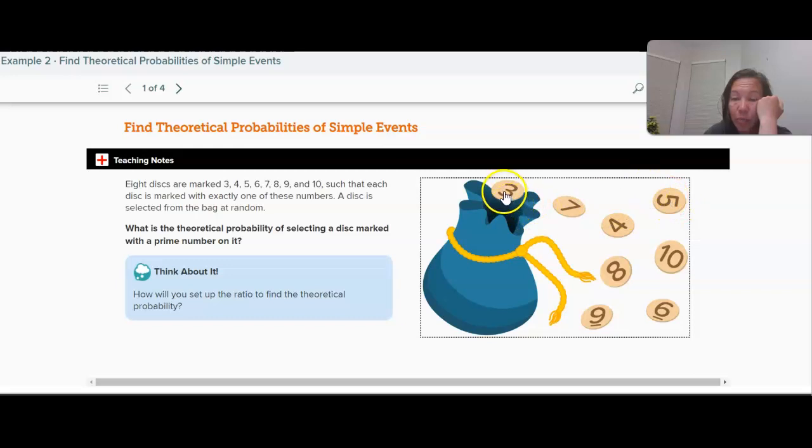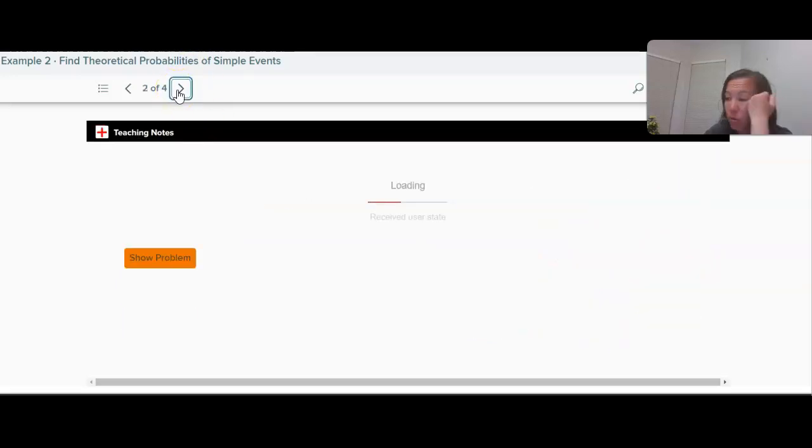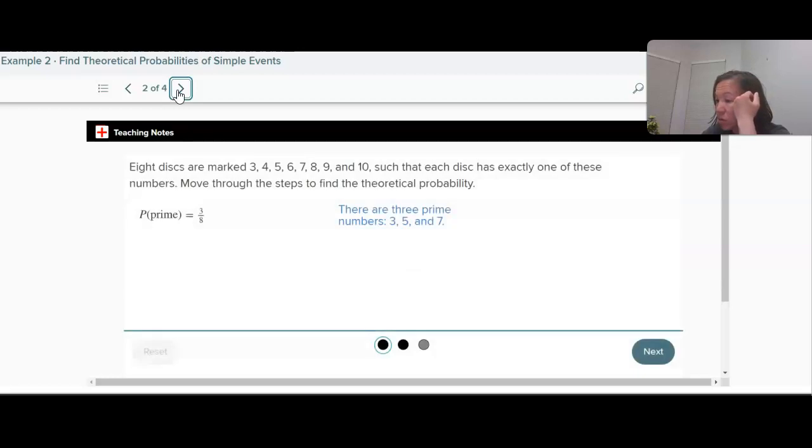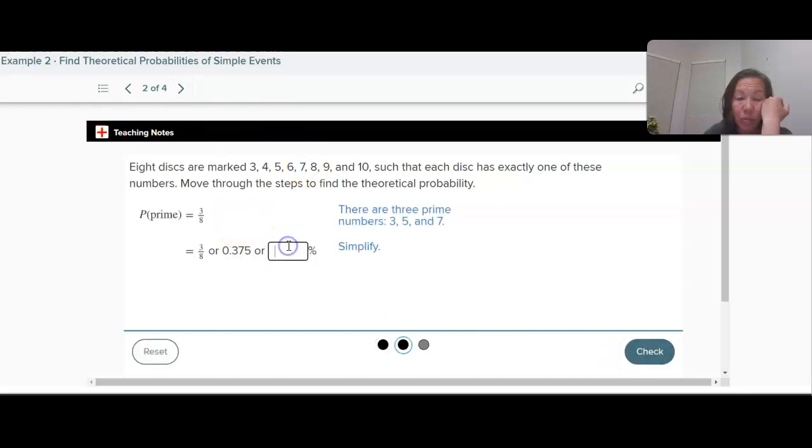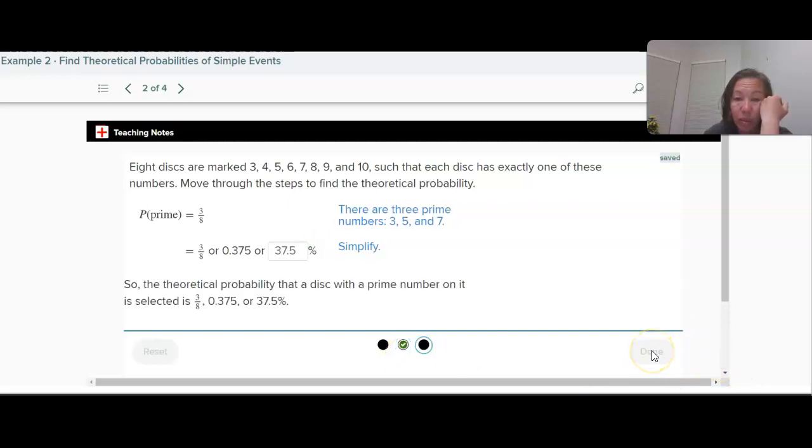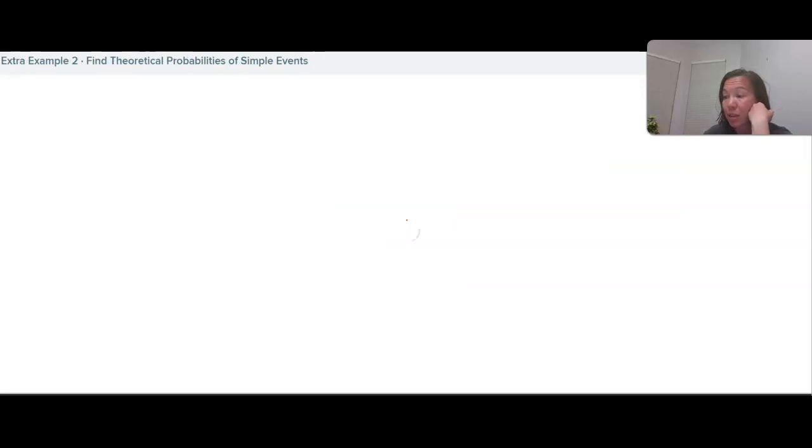And then how many of these are prime? 3, 7, 5, not any even numbers, and not 9. So there are 3 prime out of 8 total. So our probability of a prime number is 3 over 8, which is 0.375 or 37.5%. Again, the theoretical probability, what we would expect to happen in theory, is that I have a 3 in 8 chance of pulling a prime number out. But if I did this 8 times, would I get exactly 3? Not necessarily. That would be my relative frequency, but it's not necessarily the same as the theoretical probability.